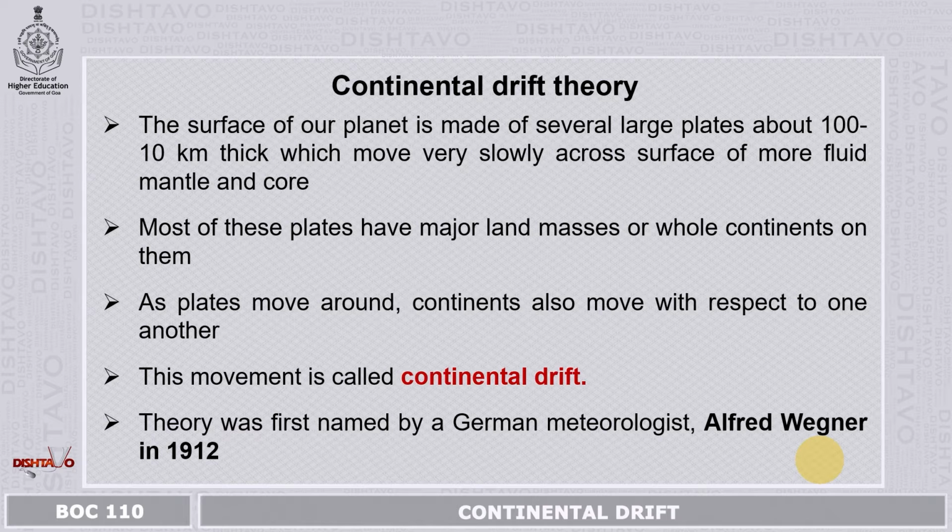According to this theory, the surface of our planet is made of several large plates. These plates are 10 to 100 kilometers thick. These plates, which are located on the Earth's crust, move very slowly across the surface of the more fluid mantle which lies beneath it, and the core which lies still beneath it.